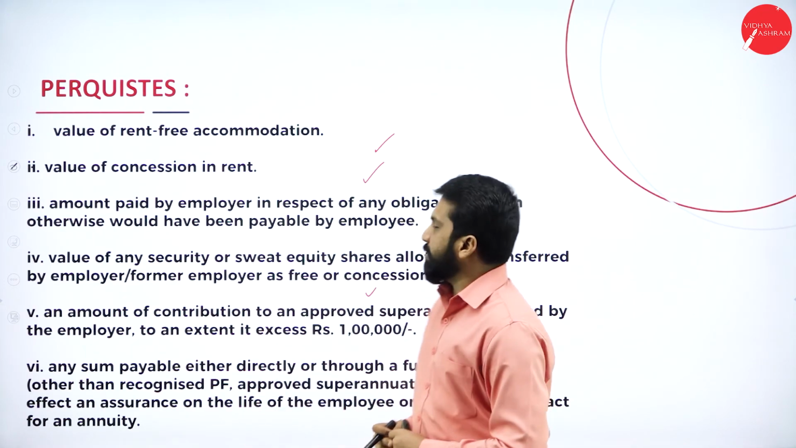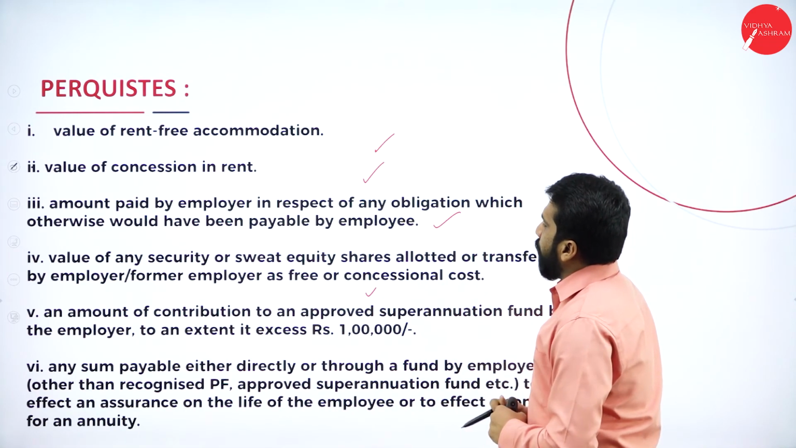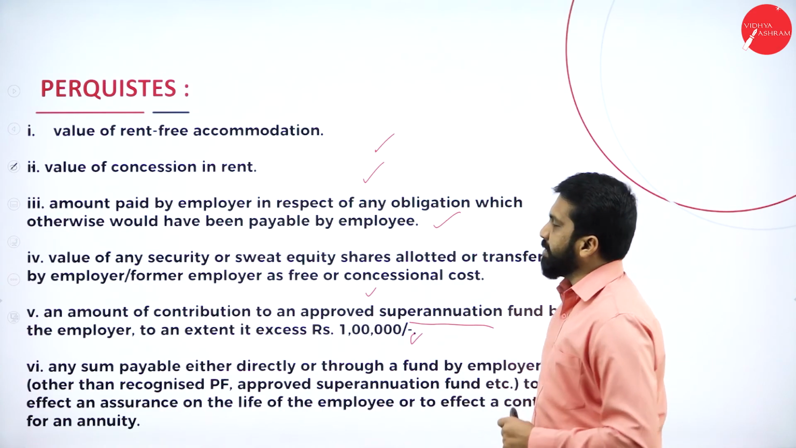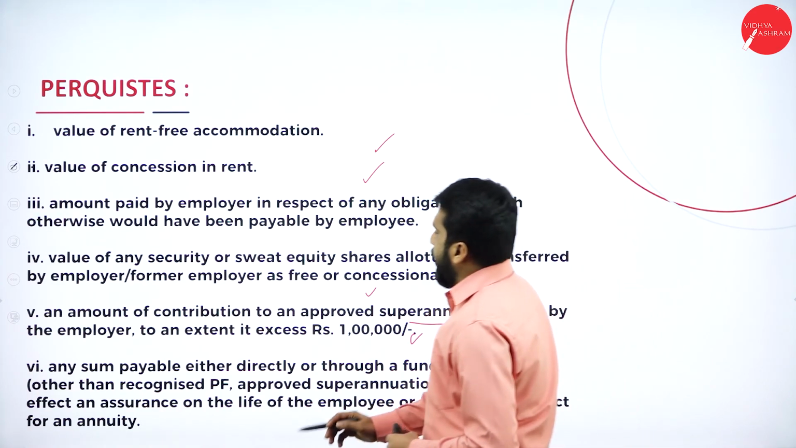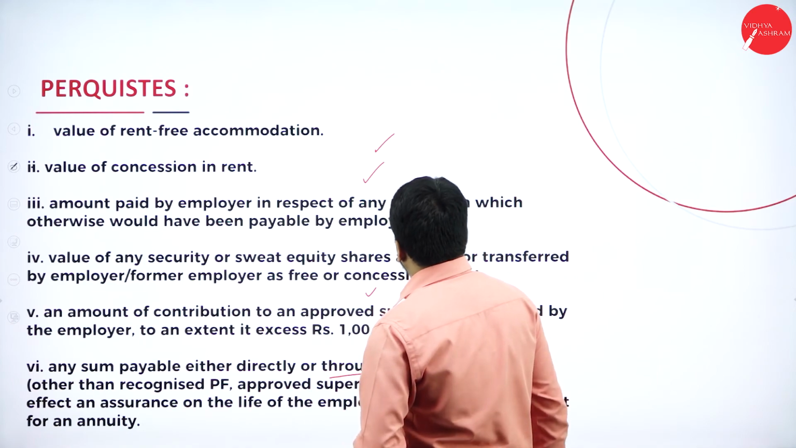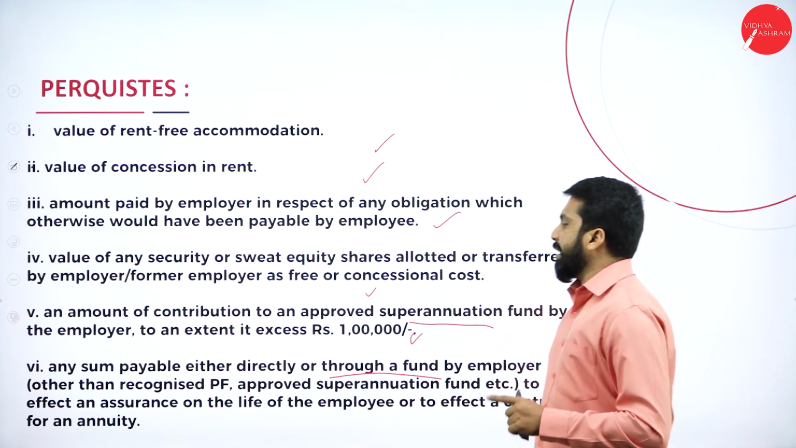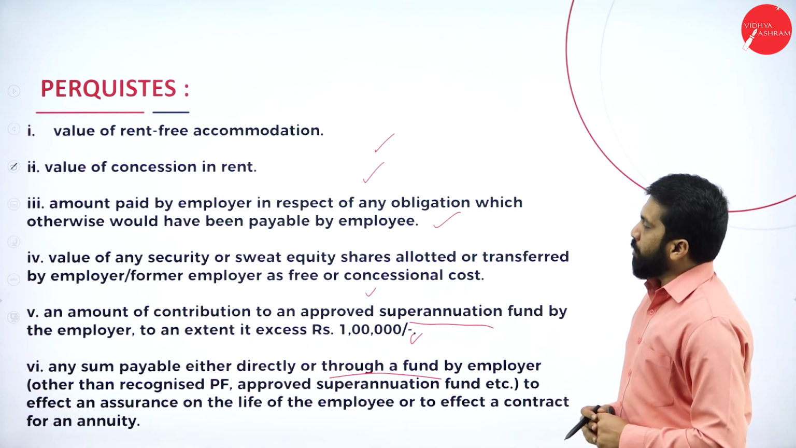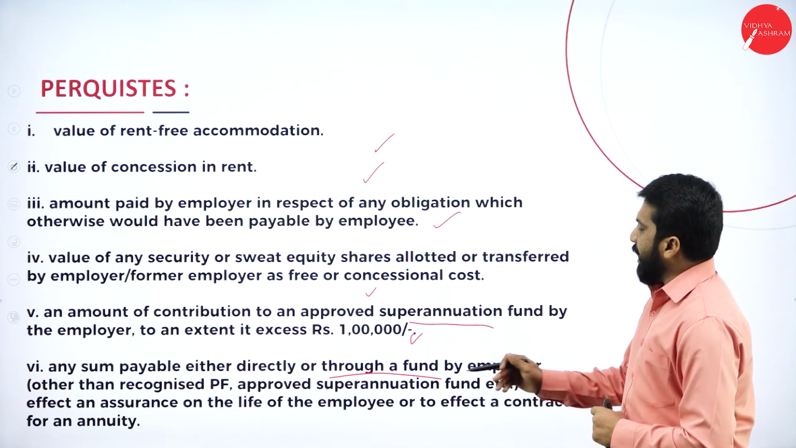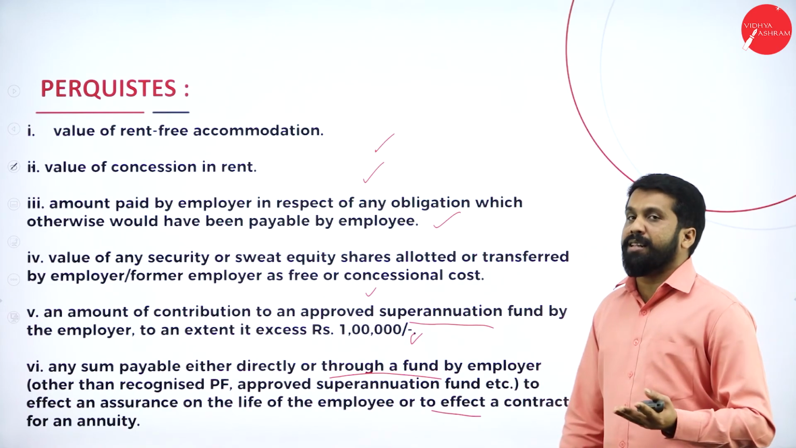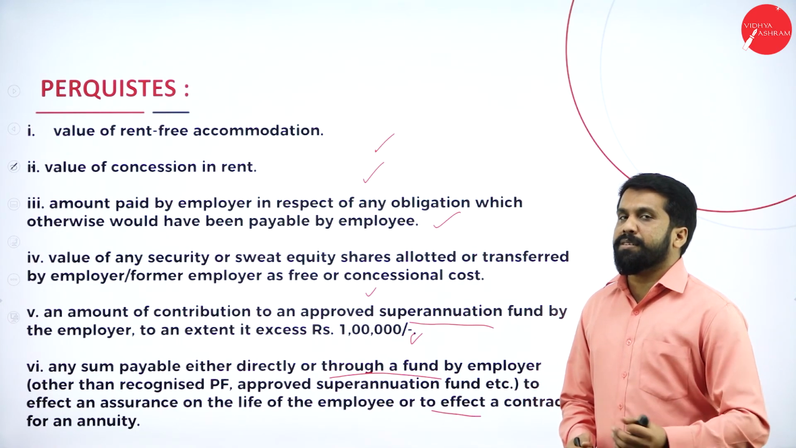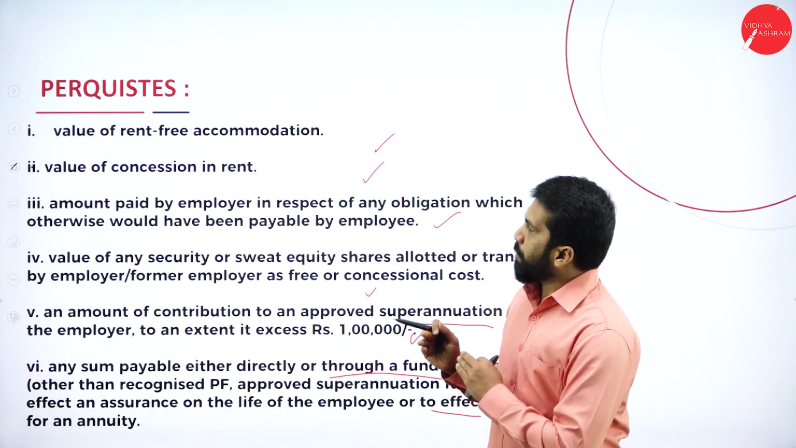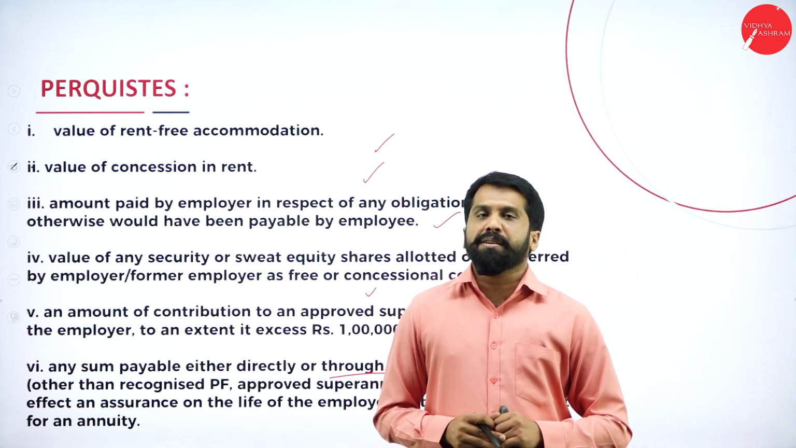Clear? Yes. Now, any amount of contribution to an approved superannuation fund up to 1 lakh is exempt. Next, any sum payable either directly or through a fund by the employer, other than a recognized provident fund or approved superannuation fund, to effect an assurance on the life of the employee, like medical expenses reimbursed or any medical related things, those are called your perquisites. Clear? You need to remember any 5.